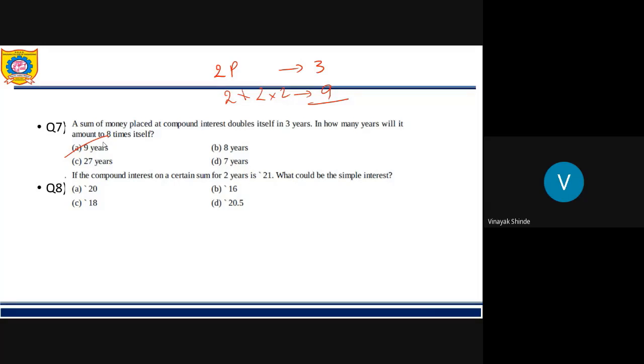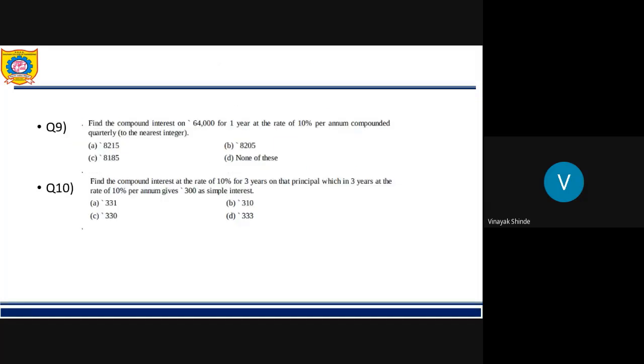So on question number 8, answer is option A, 20. Yes. Tell me the answer for question number 9 and 10.